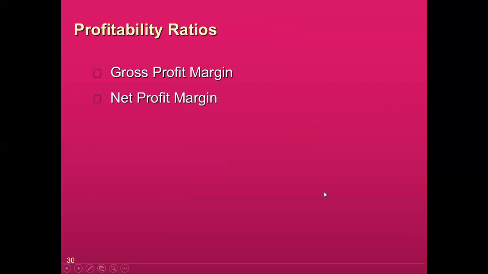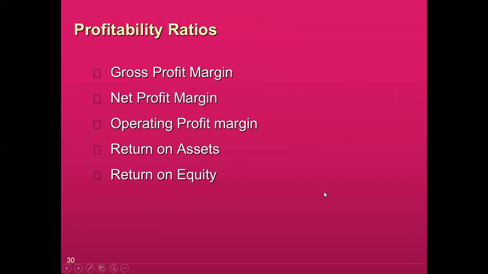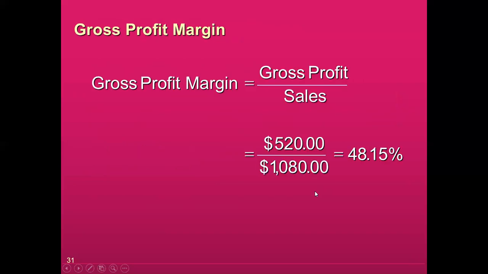Profitability ratios generally show all the ratios where we check company performance based on various bases. Like the first one, in this one we check how much gross profit company earns on their sales. So we take two pieces of information from the income statement, gross profit, and we divide by sales. You can multiply any ratio by 100 to convert it into percentage.